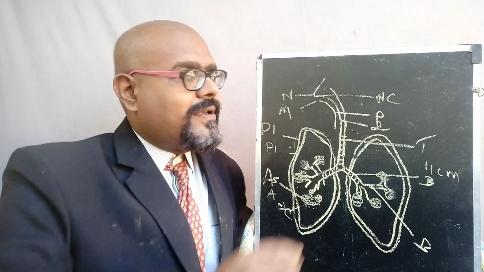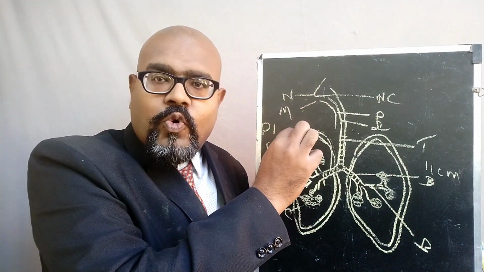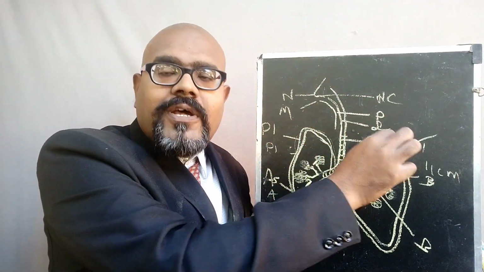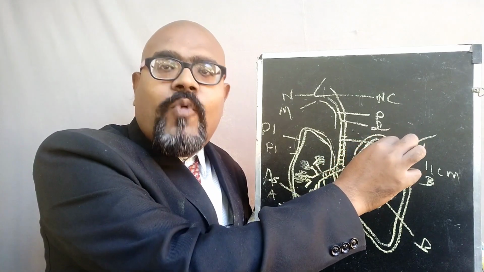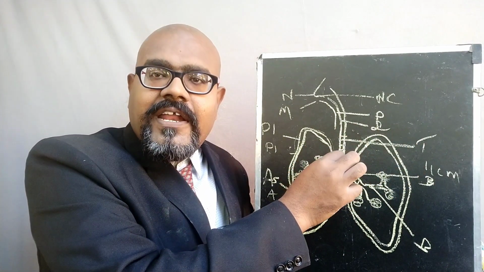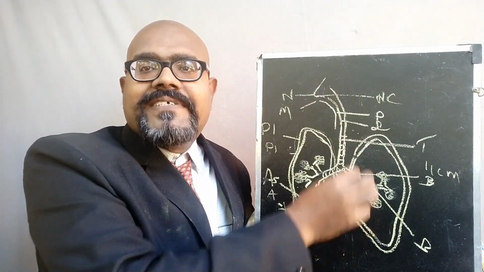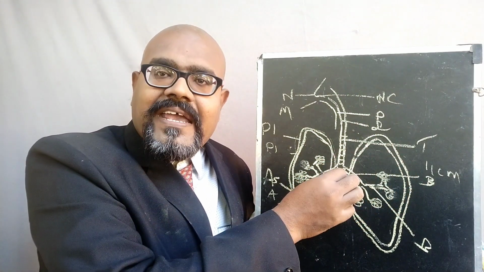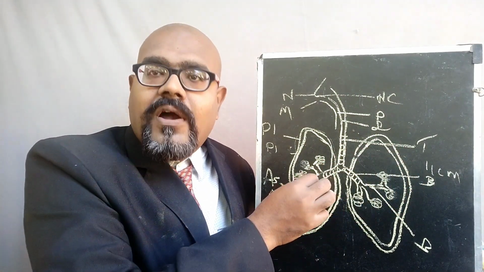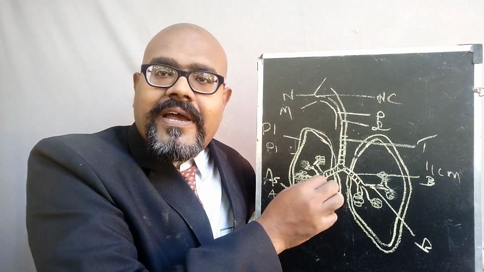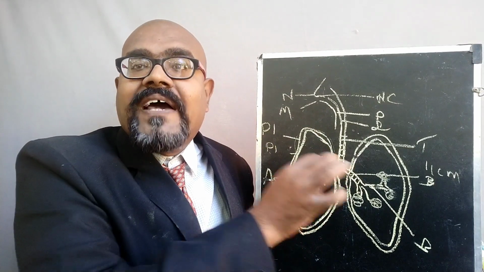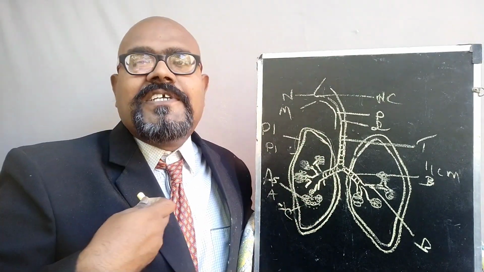So the parts are the nose, mouth, nasal cavity, pharynx, that is nothing but the throat, larynx, that is nothing but the voice box, and then it will enter into the windpipe. That is an 11 centimeter long windpipe, called the trachea. From the trachea, we have two branches called the bronchi. That particular bronchi enter into the air bags, called the lungs. A pair of lungs is present in the chest region.